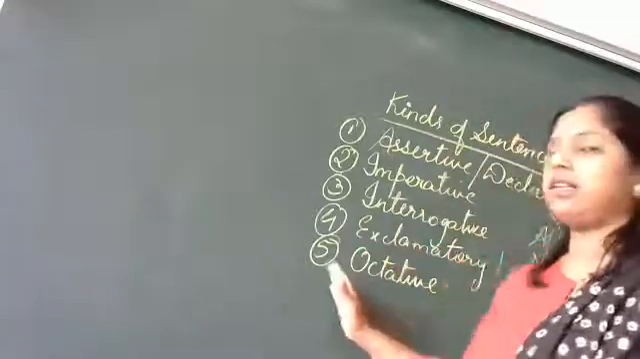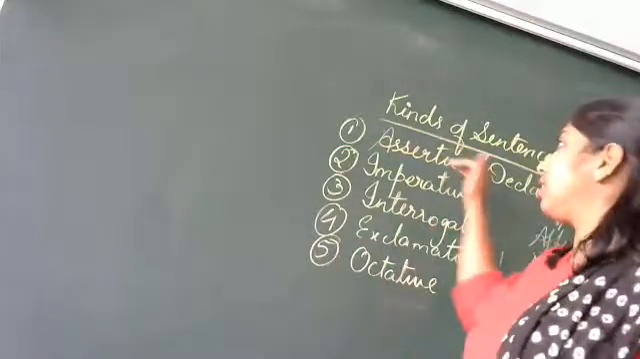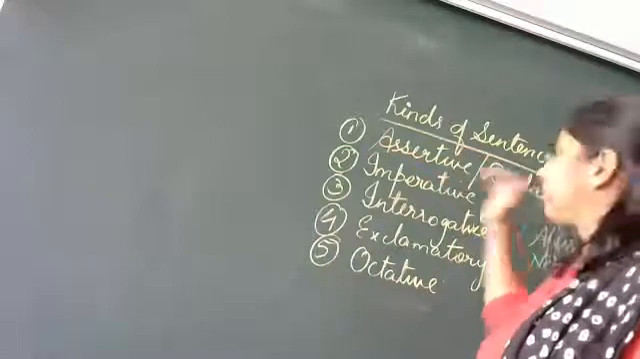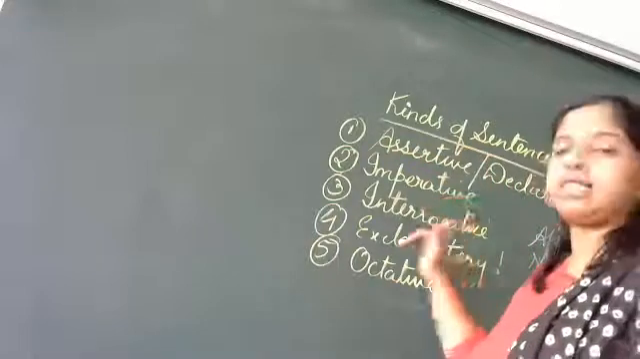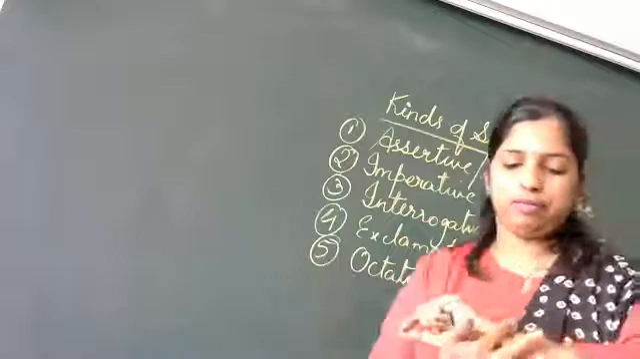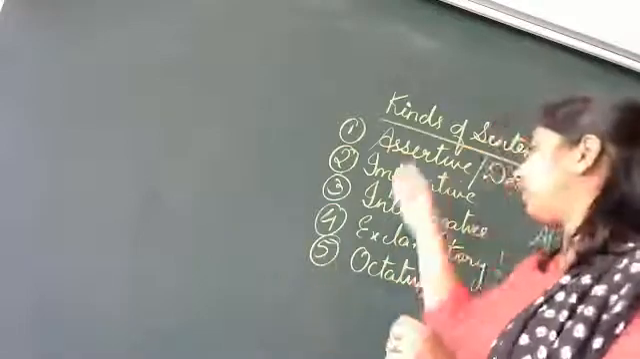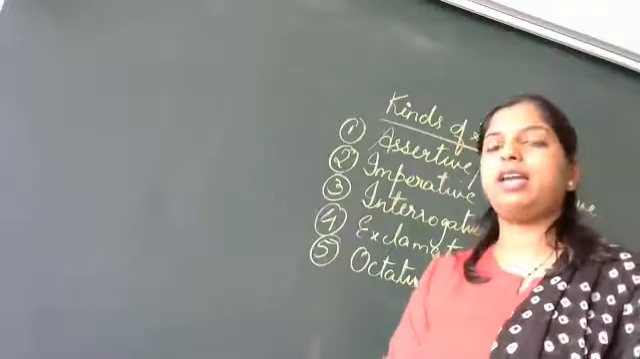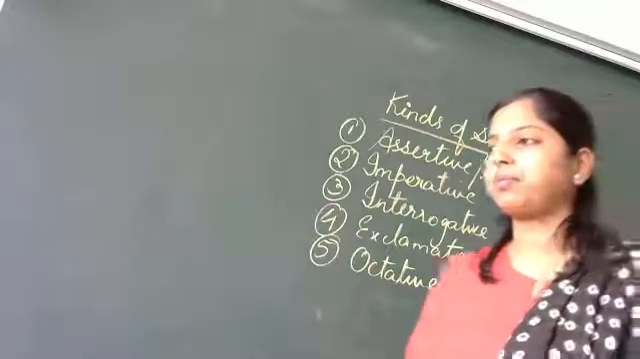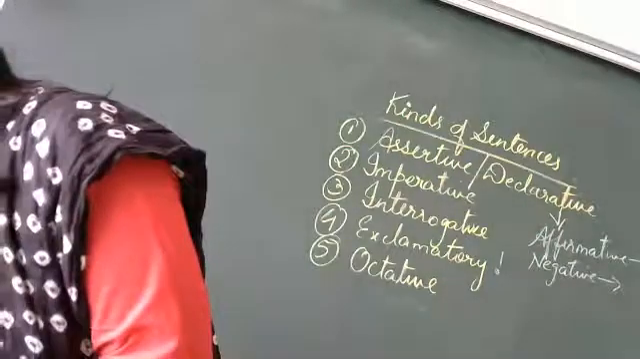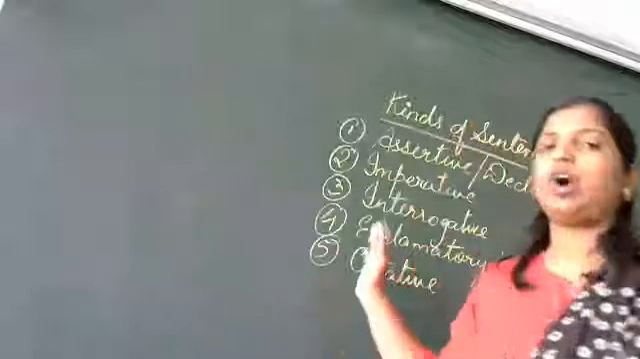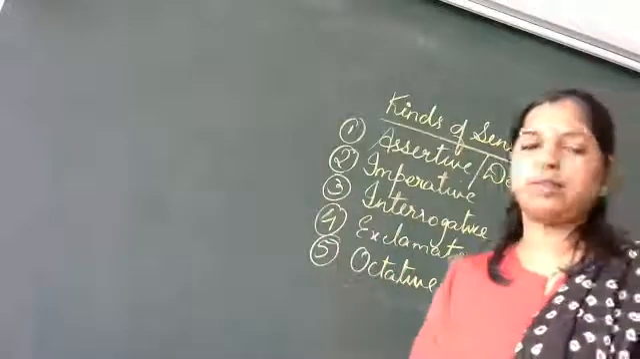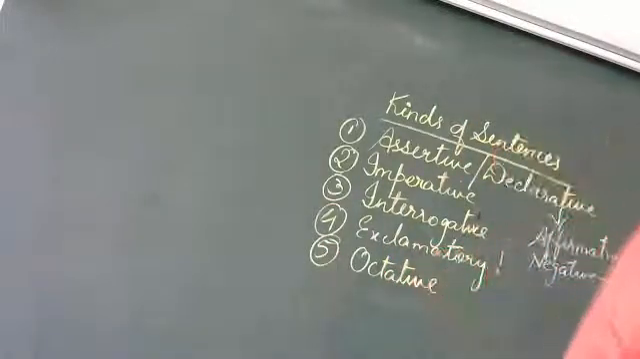Clear till here the kinds of sentences? Assertive or declarative sentence, imperative, interrogative, exclamatory and optative. Okay, so these are the 5 kinds of sentences. Is it clear, children? Any difficulty till here? Any difficulty? Did you follow what is being taught today? Yes? Okay.